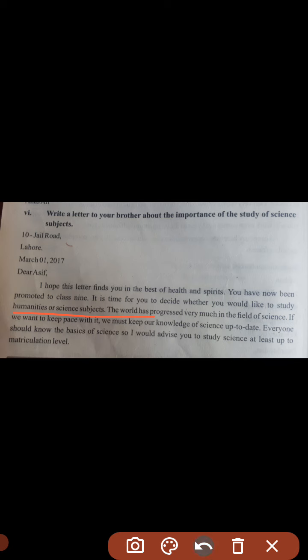Subject or science subjects. The world has progressed very much in the field of science.